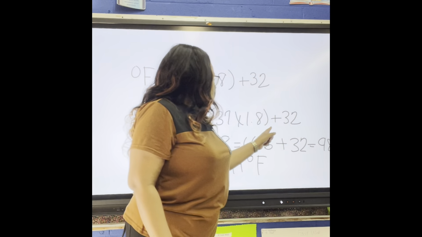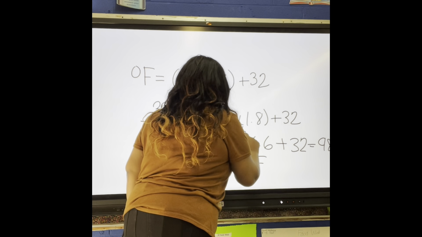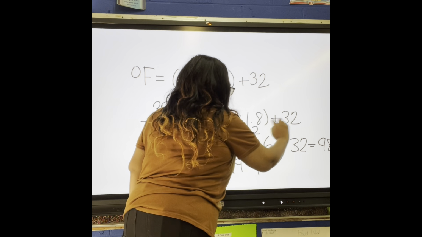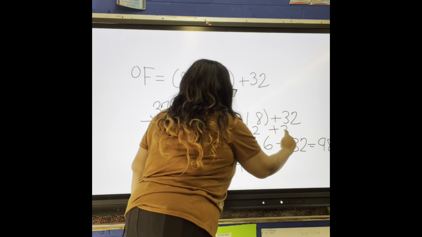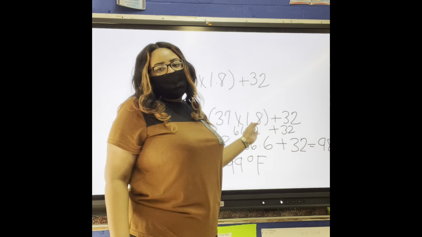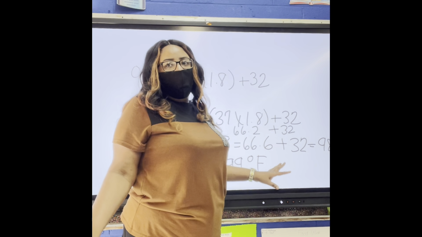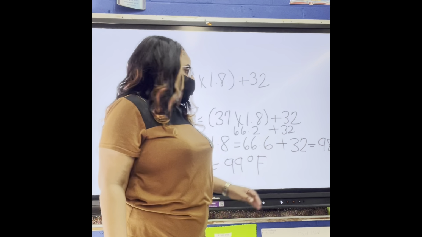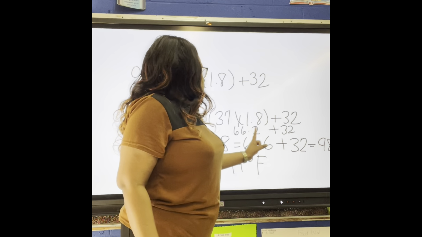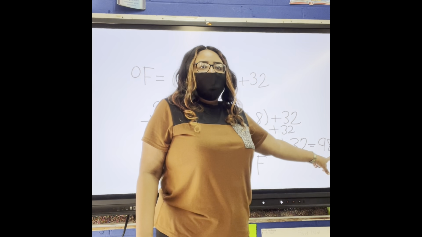Our next order of operation will be to add what we get inside the parentheses plus the 32. The 32 is the known and the 1.8 is the known. Those numbers will never change. Everybody understand? Yes, ma'am. 66.6 plus 32, you told me, is 98.6.